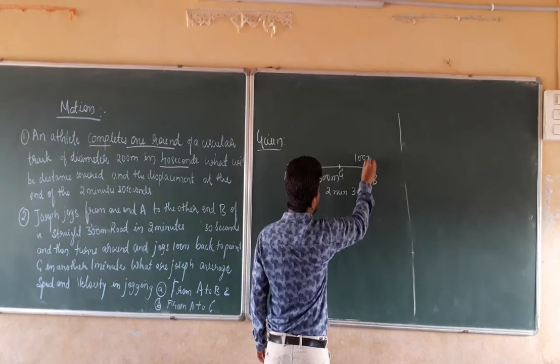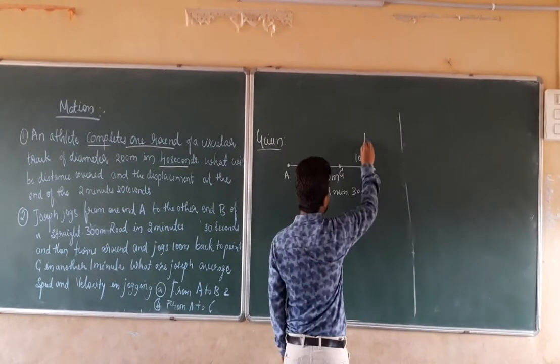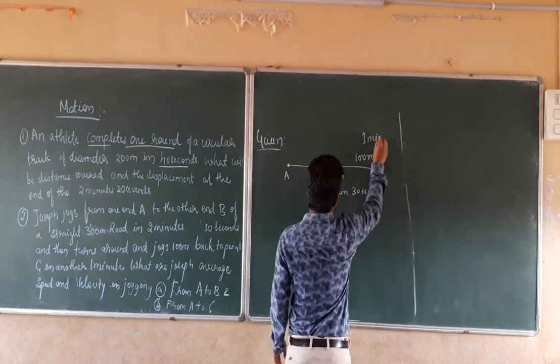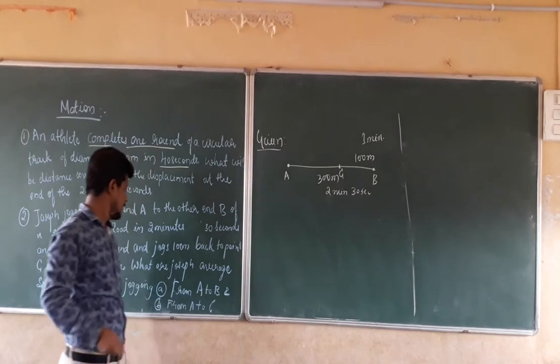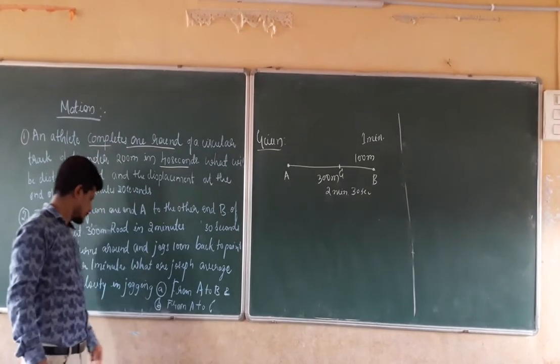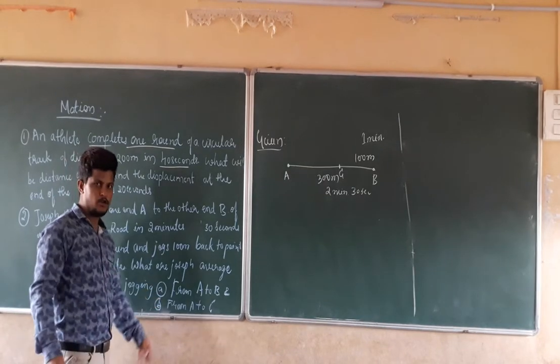That distance will be how much? It is equal to 100 meters. And what is the time taken here? It is equal to 1 minute. So we have to find out the distance, the speed and the velocity from A to B as well as from A to C.